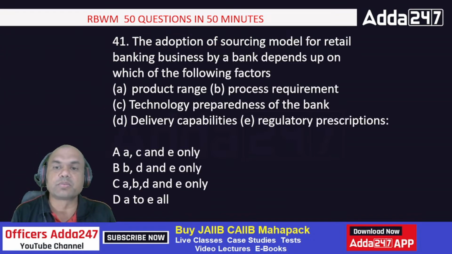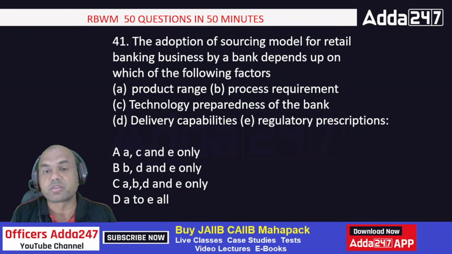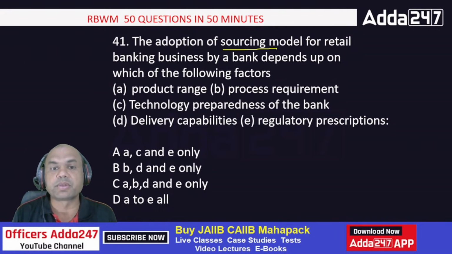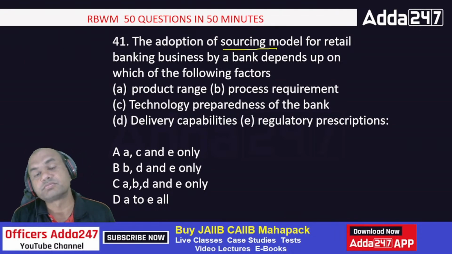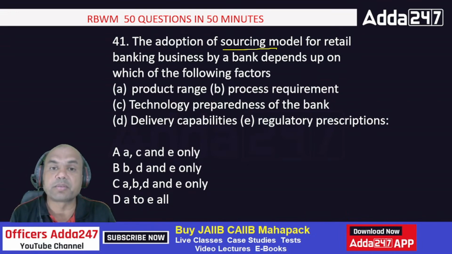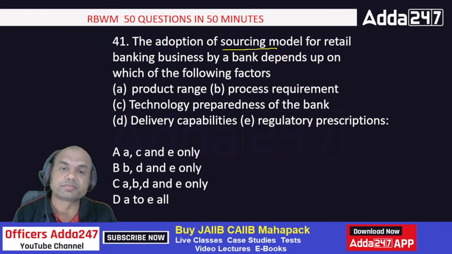The adoption of sourcing model for retail banking business by a bank depends upon which of the following factors. Sourcing model means how do I source my clients? So this sourcing model depends on what? Geography based, segmented approach, classification based. It depends on product range, product requirement, technology preparedness, delivery capabilities, and regulatory prescriptions.